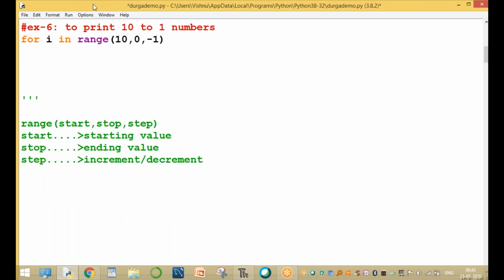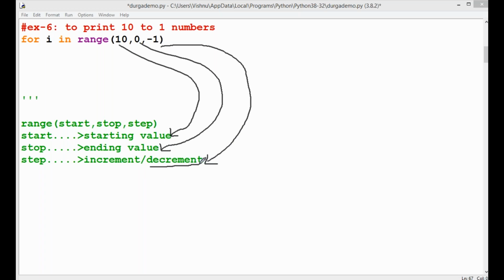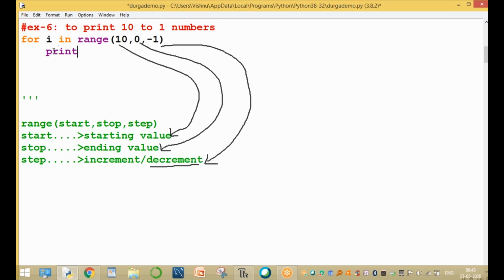So here, this is called the starting value, and this ending value is 0, and every time increasing or decreasing by... okay, here the value is decreased. -1 means decreased. Okay, right? And now print of i. Print the value of i. The value of i is printed, and run this module.